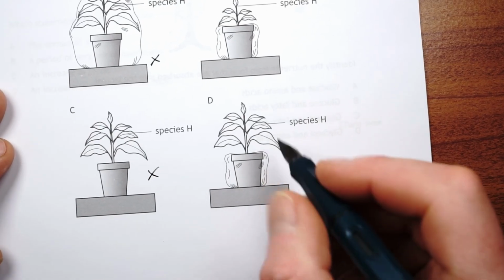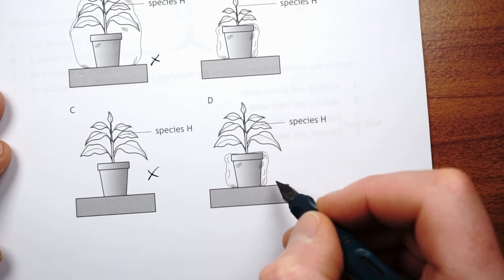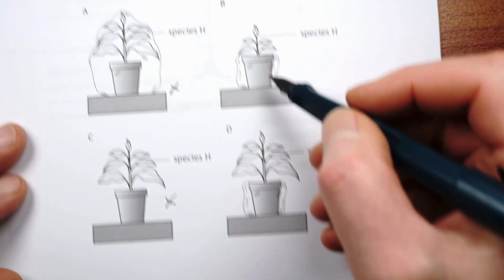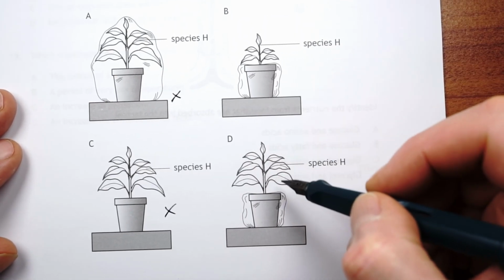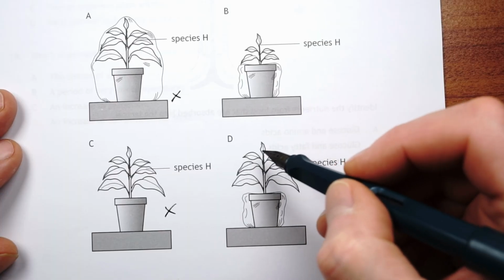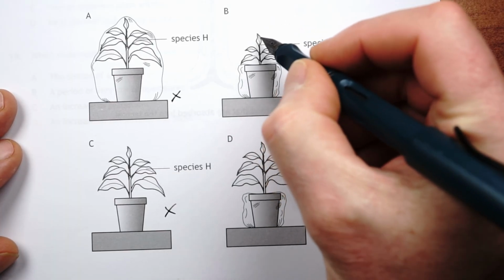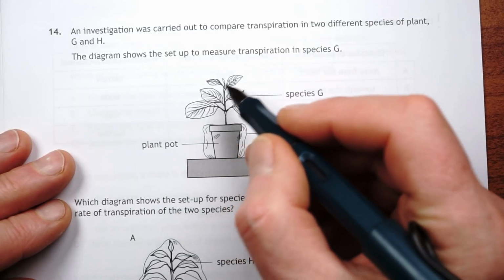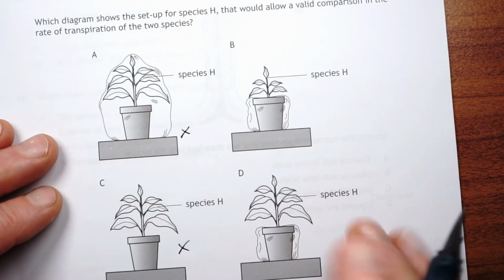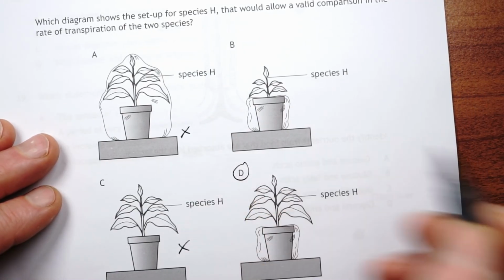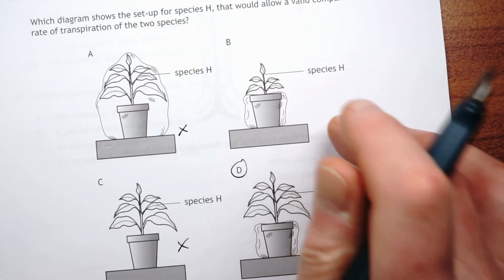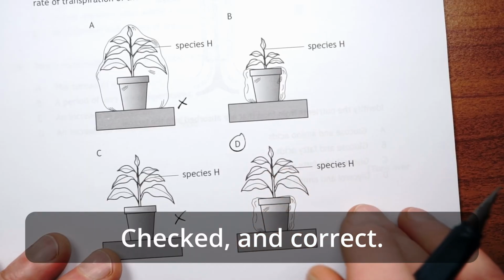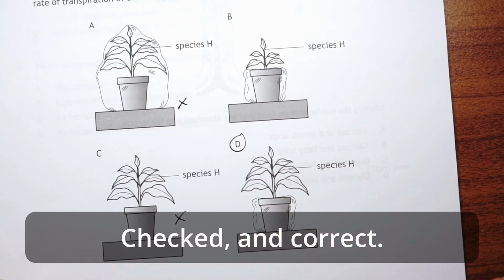And okay, we have two to choose from here that look right. What's the difference between these? Well, the difference between these two is the number of leaves, right? 1, 2, 3, 4, 5, 6, 7. 1, 2, 3, 4, 5. All right, and this one up here has 1, 2, 3, 4, 5, 6, 7 leaves. I'm going to go for D. I'll have to check that and make sure it's right. But I think it will be. It's the same number of leaves pretty much, or possibly the same leafy surface area.